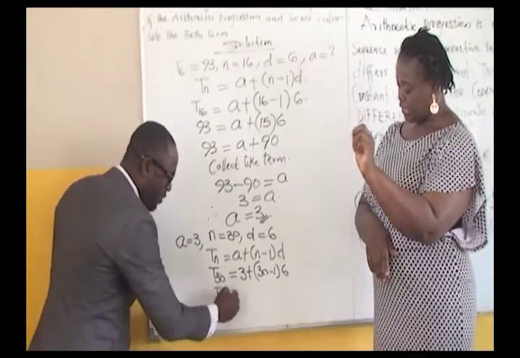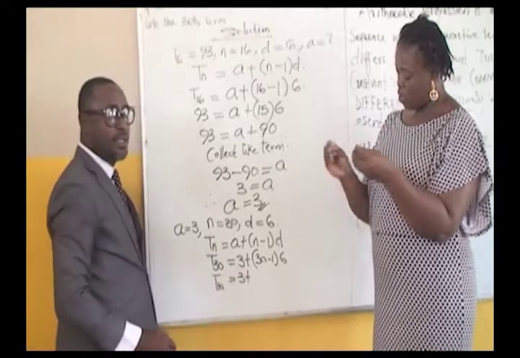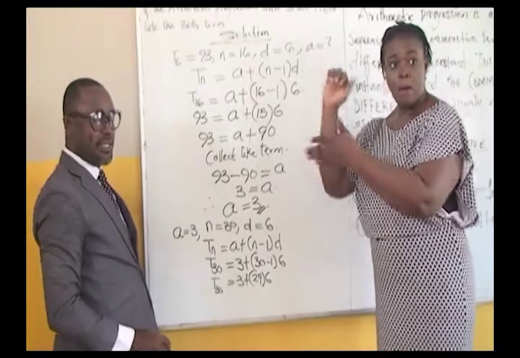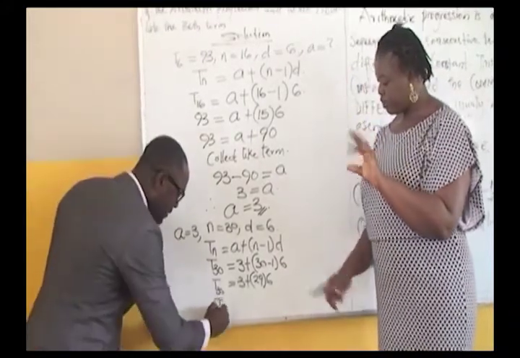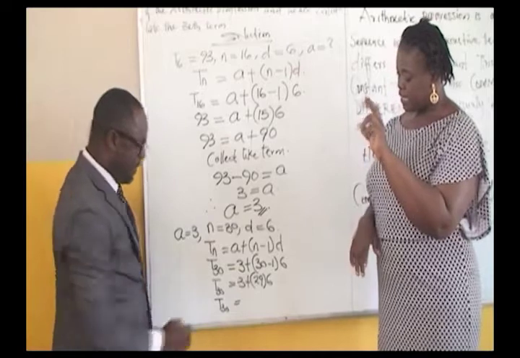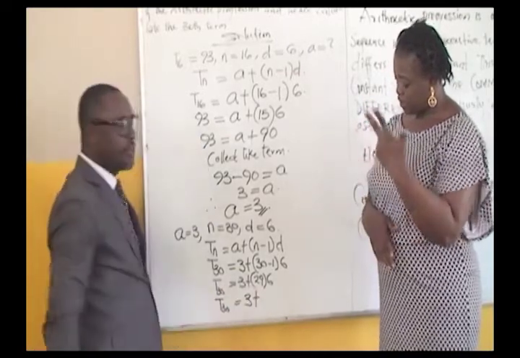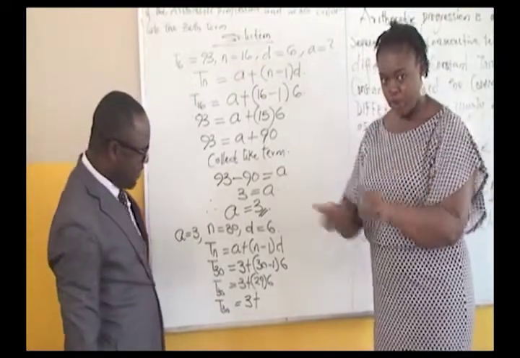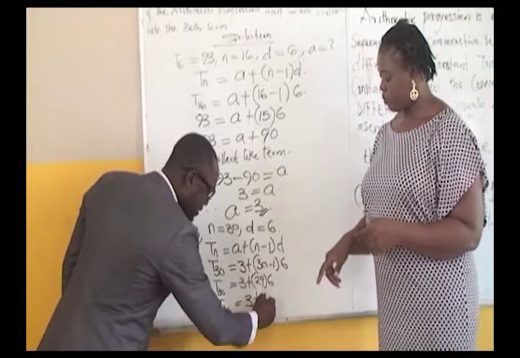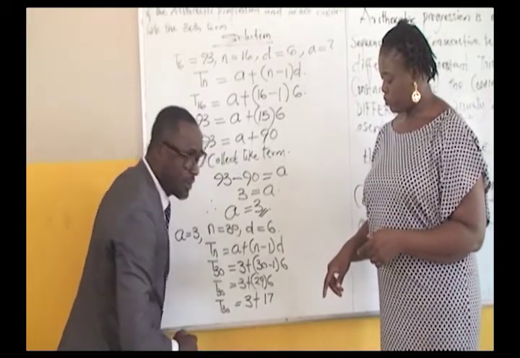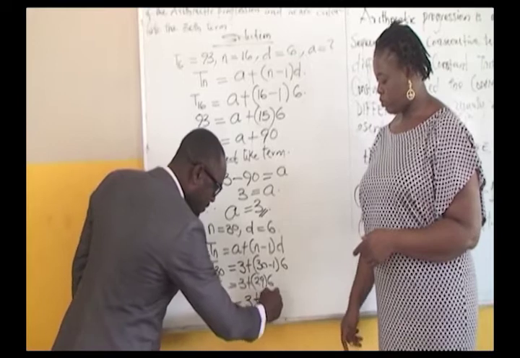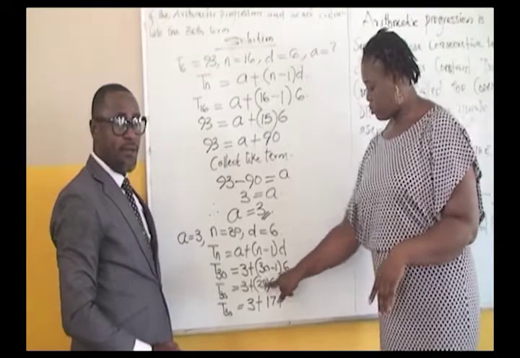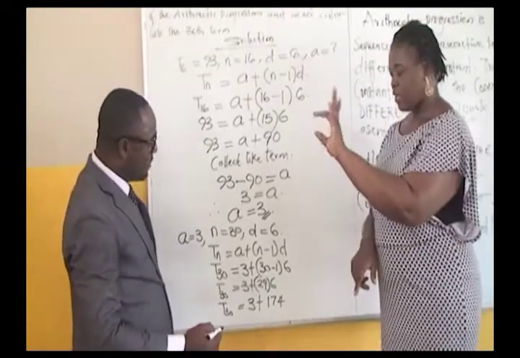T30 is equals to 3 plus 30 minus 1, which gives us 29, times 6. We're going further. T30 will be equals to 3 plus 29 times 6. 29 times 6, what do we have? 174. Now we have got 174.